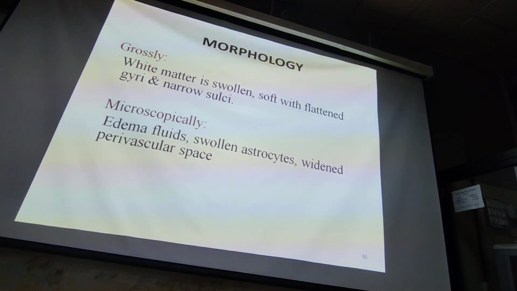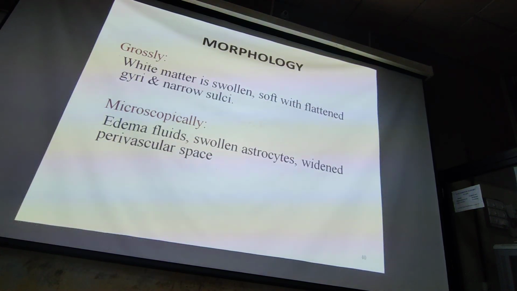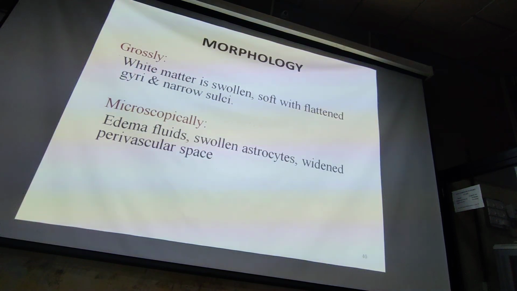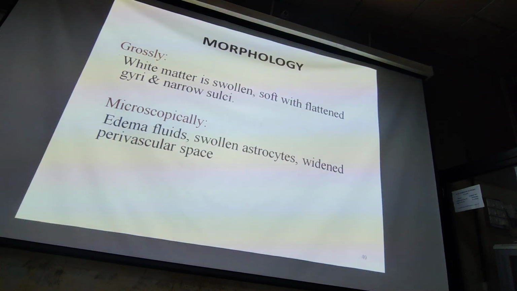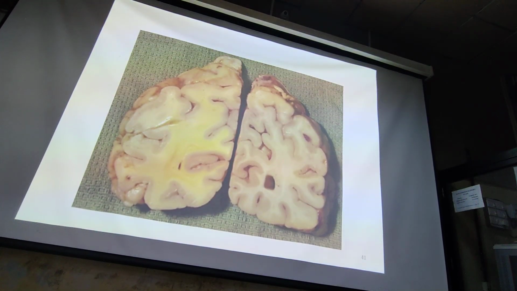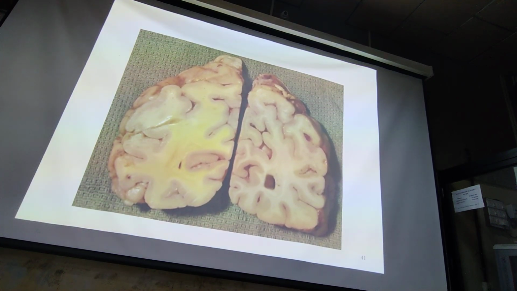Morphology: like that of the lung, the affected organ is swollen, and frothy fluid comes out on cut section. The gyri and sulci are flattened and narrowed. Microscopically, there is presence of edema fluid, astrocytes are swollen, and the perivascular space is widened because of the collection of fluid. So this is the gross cut section of the brain, cerebrum.